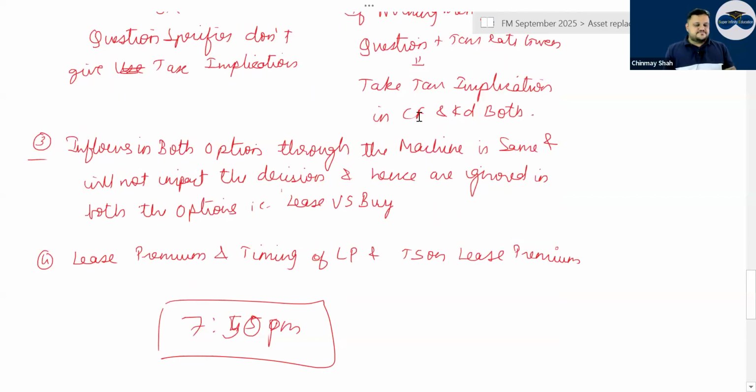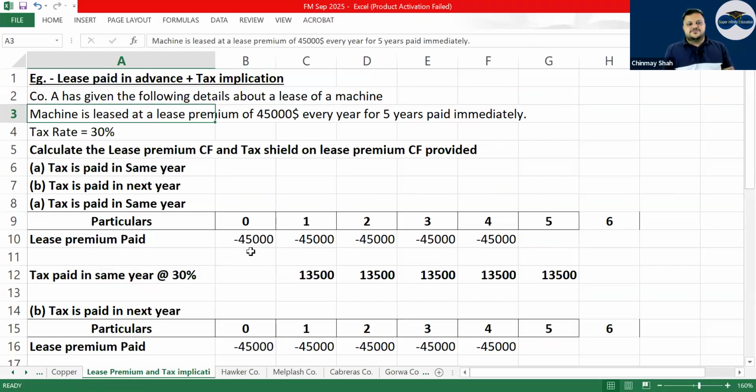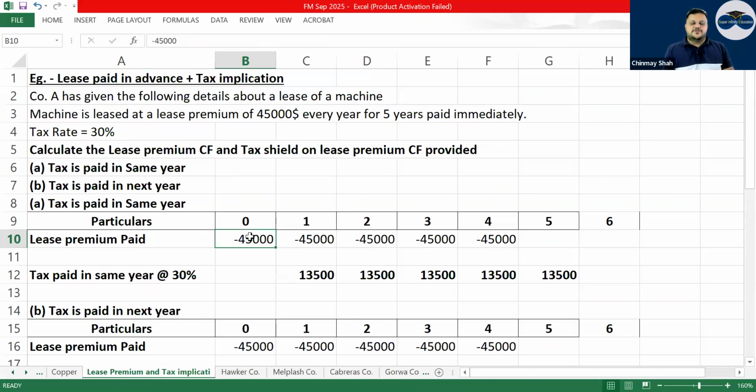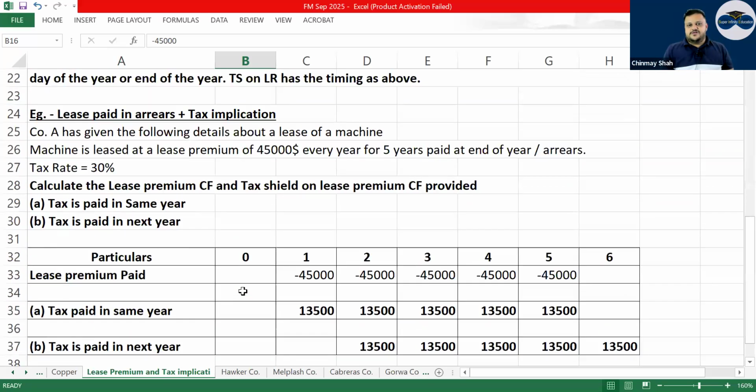Now generally the lease premium and its timing is what is important. Somewhere it may be said that 45,000 is the lease premium, paid in advance. In advance means the first payment is in year 0, the start of the year, correct? But if tax is paid in the same year, then the tax saving comes in the first year. But if tax is paid in the next year, then the lease premium will be paid in year 0, but the tax will be saved in the second year. This is something you have to look at, correct or not?